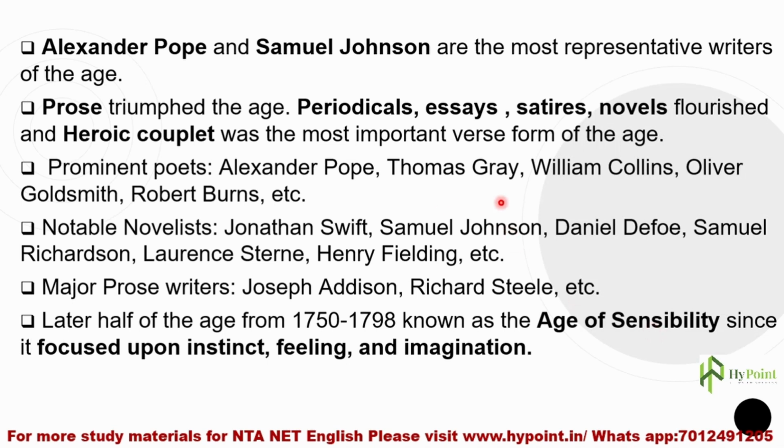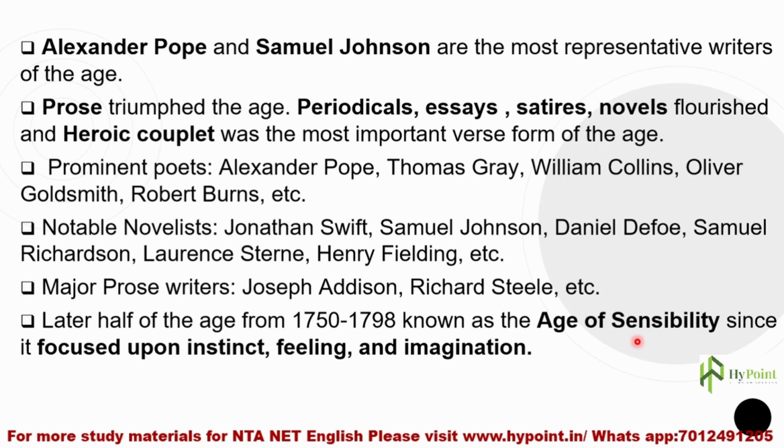Especially Thomas Gray, William Collins, Oliver Goldsmith, Robert Burns, all these poets, and especially the novelists belong to the age of sensibility. Age of sensibility means that sensibilities were given more importance. That means the imagination, feelings, instincts, and emotion of the poet or the writer started to emerge in poetry, and started to be given importance while writing poetry or a creative piece.